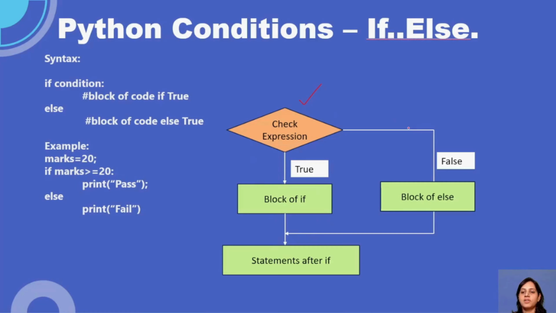If it is false, it will execute the else block, and whatever is written there is going to be printed. Then after everything, the control will flow to the next statement, because these statements are regular and we are not putting any conditions on them. So the execution flows on for the rest of the code.